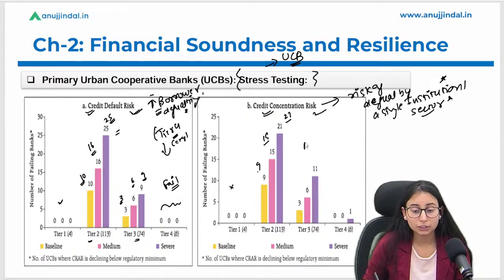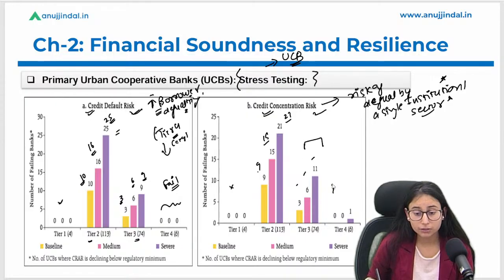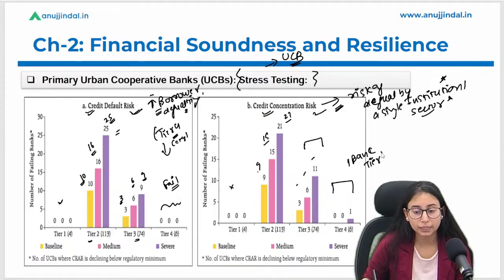Okay, under the tier 3 categories of UCBs, 3 banks, 6 banks and 11 banks in normal, medium and severe scenarios are expected to fail respectively. And under the severe scenario, in case of credit concentration risk, one bank of the tier 4 category is expected to fail.